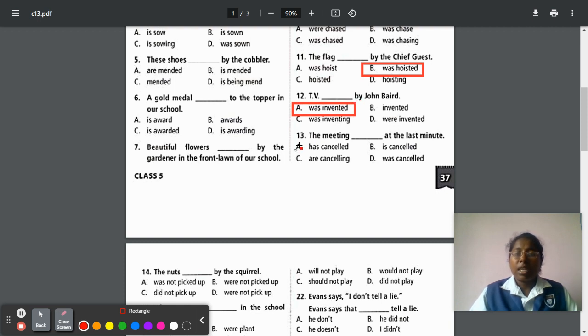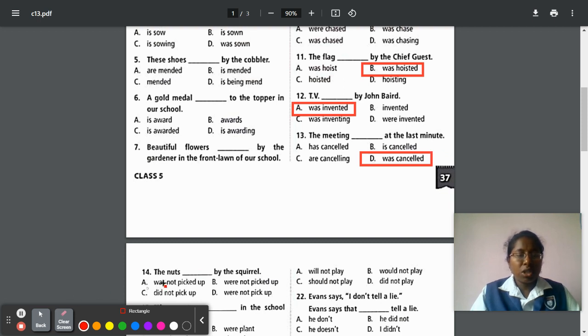Next, 13. The meeting dash at the last minute. So cancel is the verb. So while changing into past tense, cancelled. So the meeting, for meeting we have to write has. Sorry, the meeting was cancelled. Meeting, a single meeting, so was cancelled.